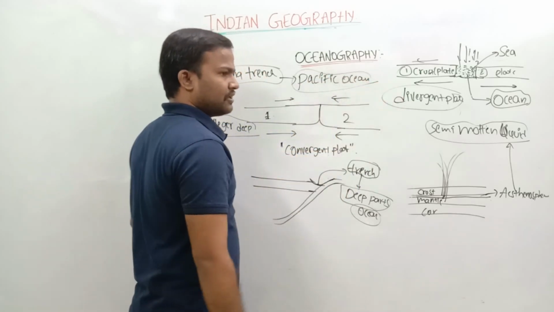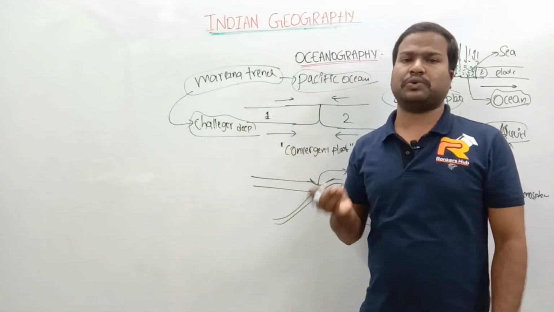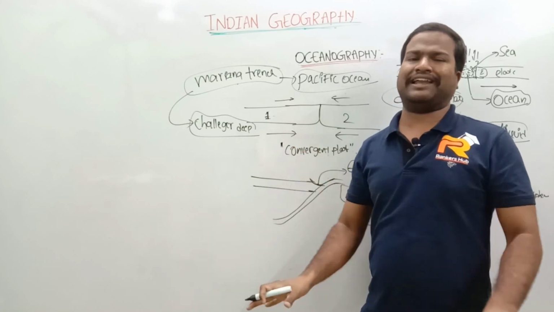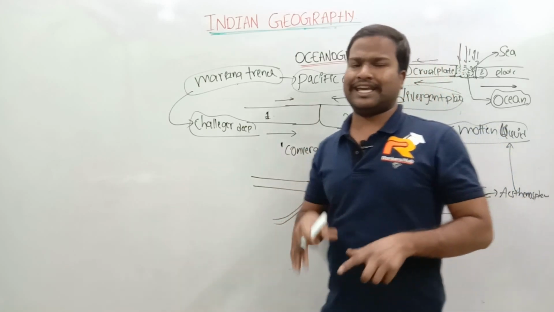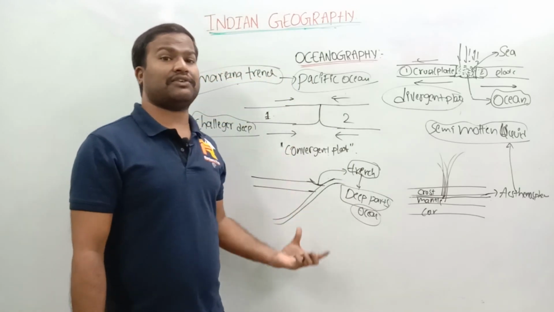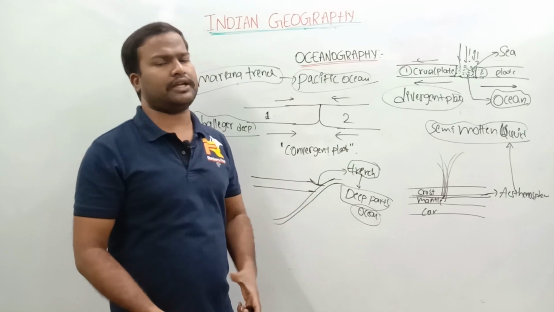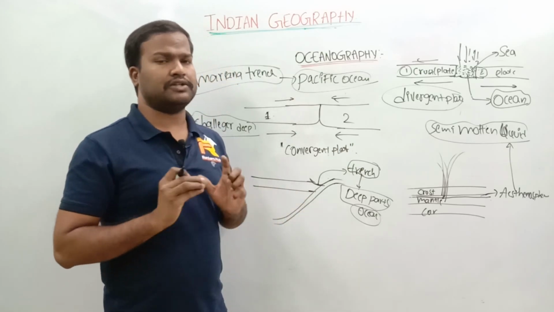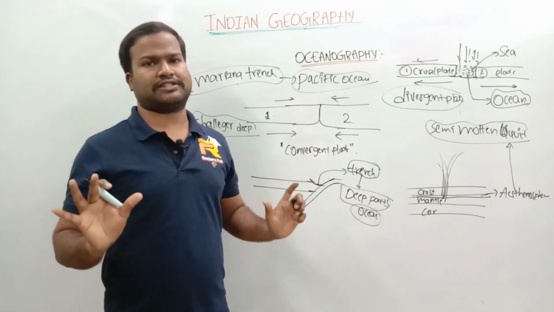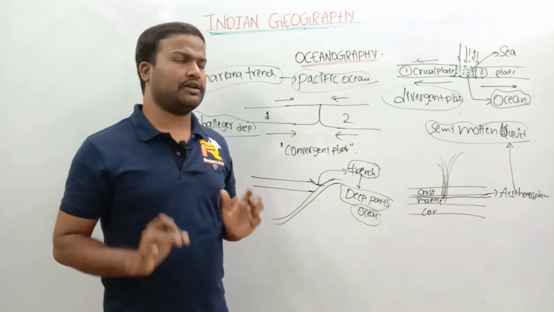So here, I think you got one idea of how to link a current affair with the static portion. This is called deep learning, interlinking the current affairs with the static portion. This is how we have to interlink current affairs with the static portion. It's very important from the UPSC point of view, especially for CDS and CAPF examinations.